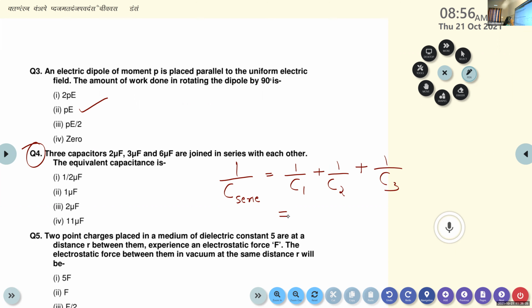Here we have three capacitors with capacitances 2 microfarad, 3 microfarad and 6 microfarad. So it will become 1 by 2 plus 1 by 3 plus 1 by 6. The denominators are different, so take their LCM and find the answer. I think their LCM is 6.